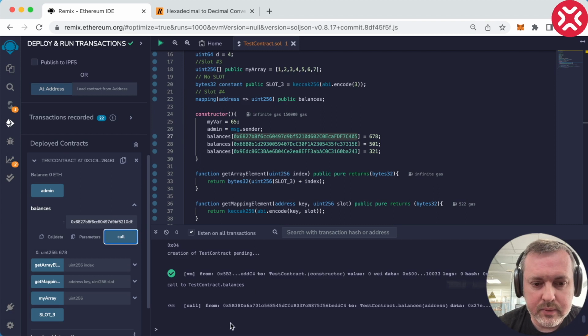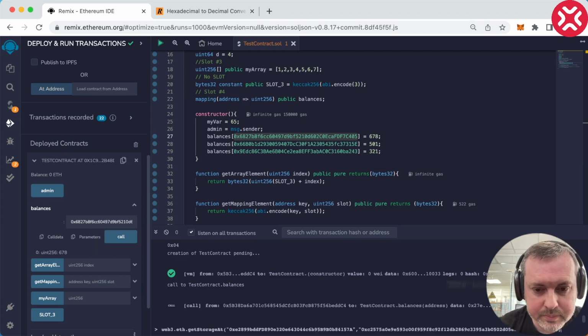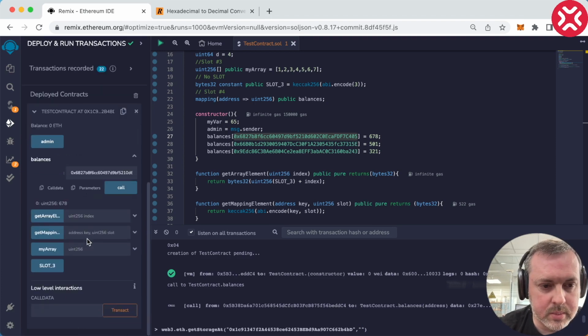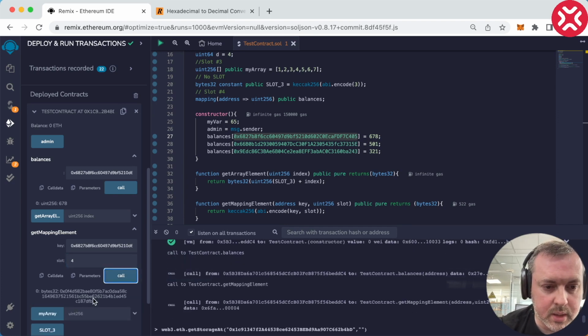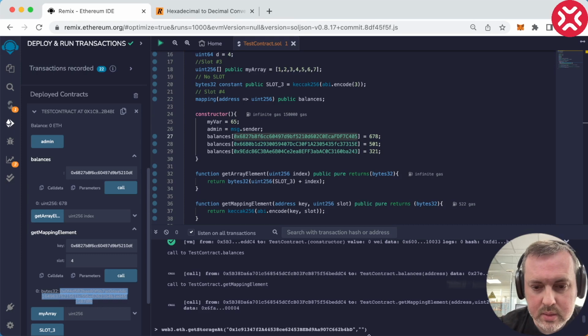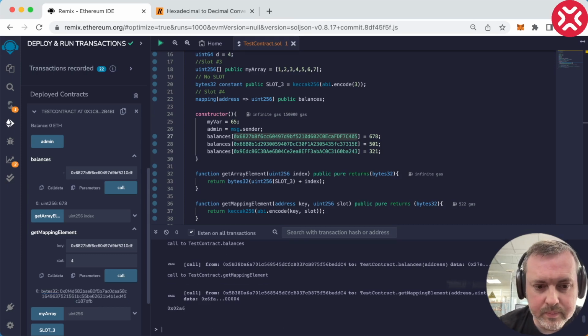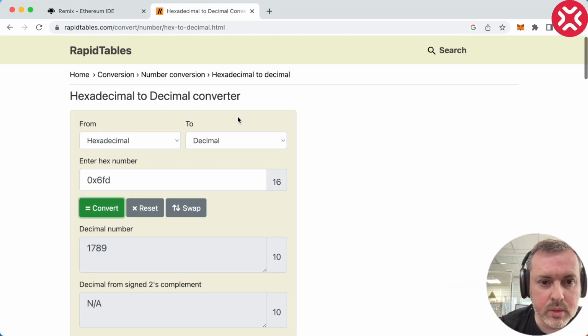Now let's try to access this from our function. Let's replace the address here, and the hash has to be calculated. So get mapping. Here let's provide the same key, like so. So let's assume it is slot number 4. Let's get a hash of it, like this. And we have some response. Okay, let's check what we got here. And great, we have this number.